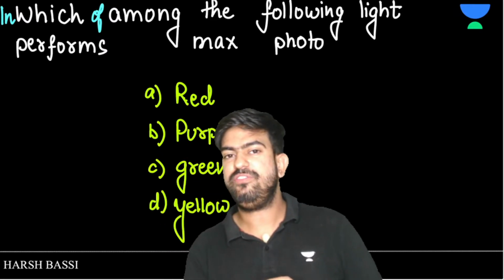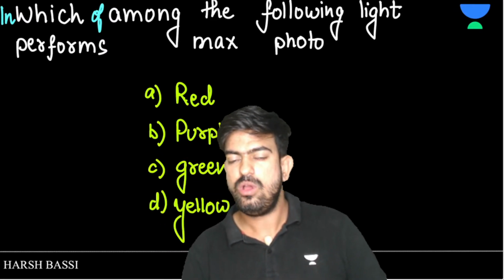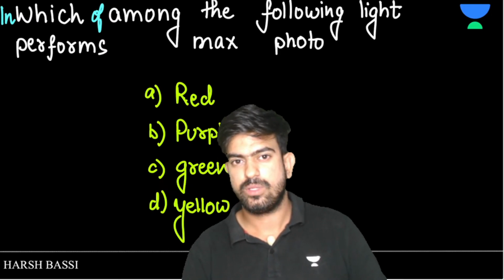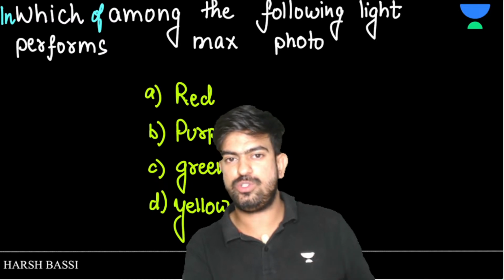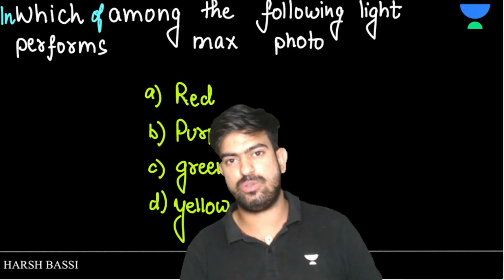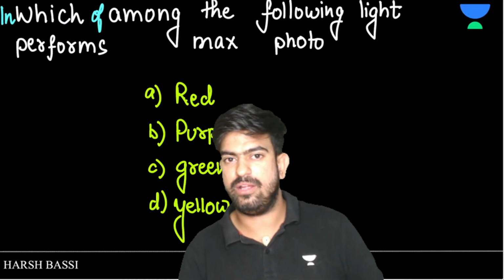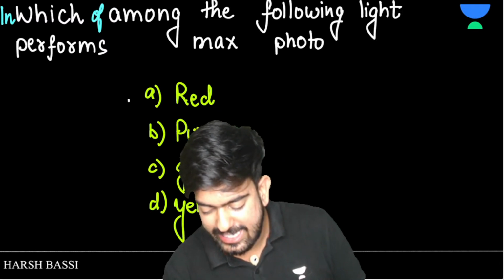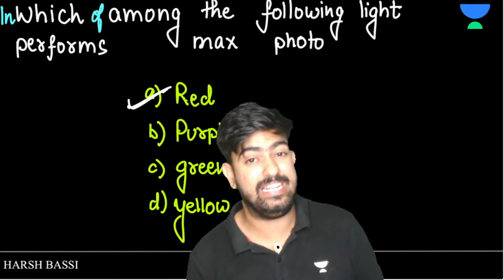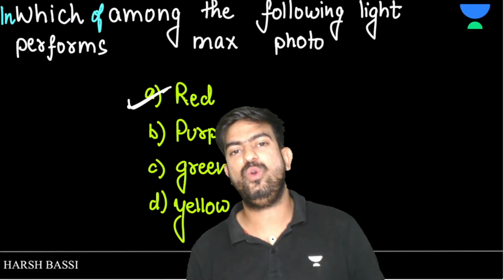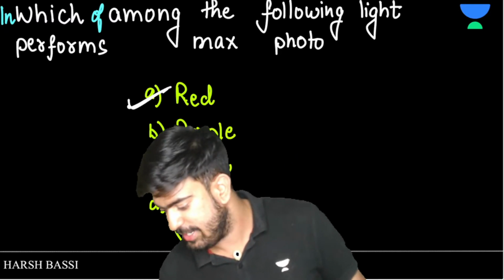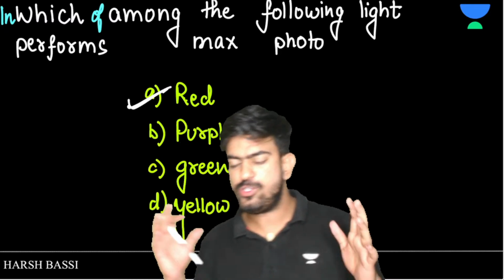Tanish, we are going with photosynthesis as of now, but I'll try to start genetics also again. We will complete photosynthesis and genetics together. I'll update the schedule. So here we have red light. In red light maximum photosynthesis is going to happen. Is it clear to everyone?